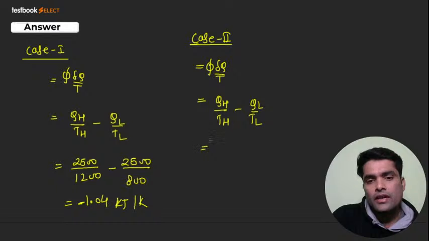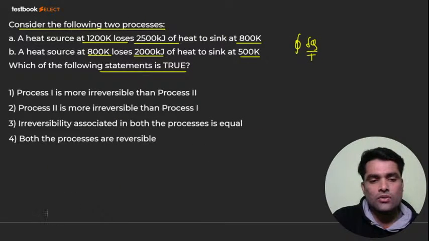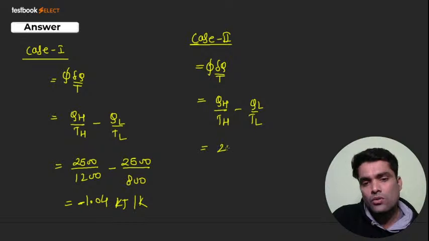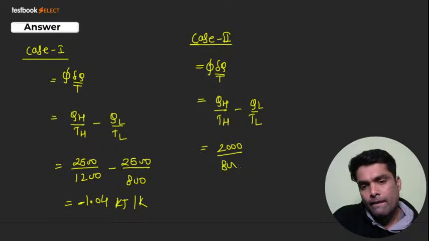So here the higher heat is how much? That is 2000 kilojoule. Highest temperature is 800 Kelvin. And the same heat is rejected at the sink, which has temperature 500. So it should be what, bacha?